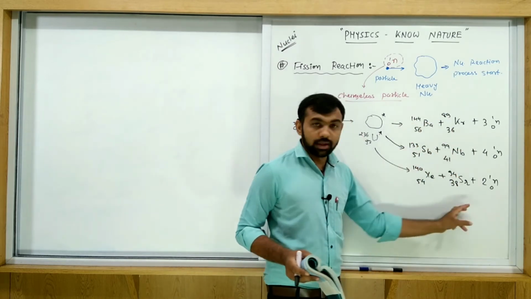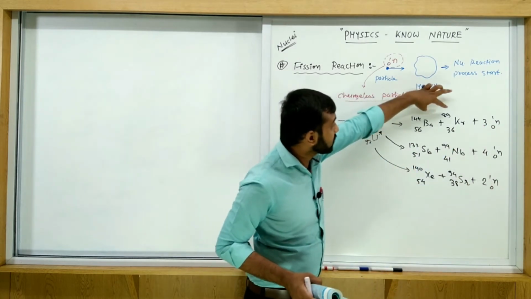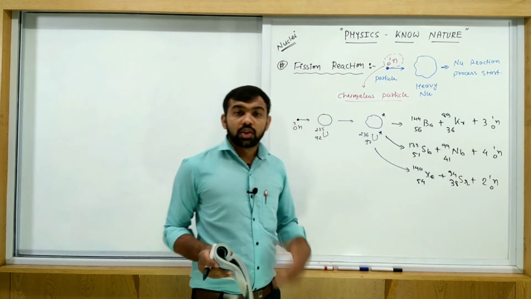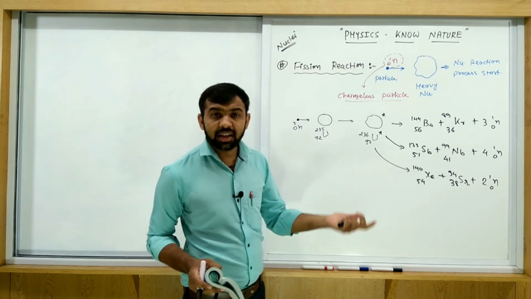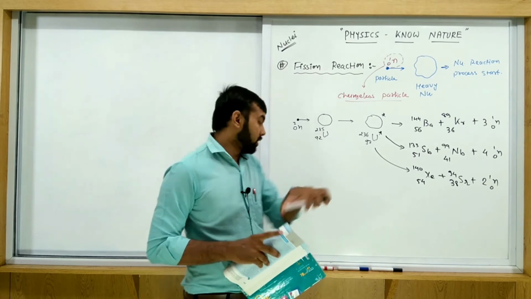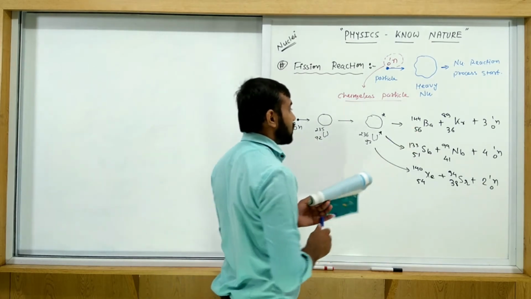These are all the fragments, and some particles will be released. Now these fragments are also in an unstable state. They again emit beta or alpha particles, and then finally they become stable.